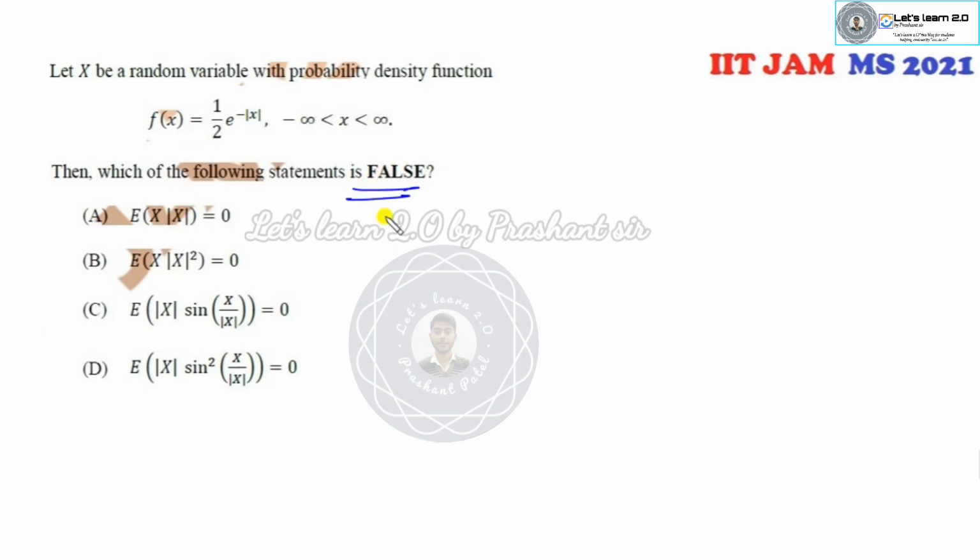Look at this another one. A continuous random variable here. Which of the following statements is false? Okay, this is the double exponential. Fine. And clearly, the domain is here. If you look at the first option, x mod x, how can you solve this? It's minus infinity to plus infinity, x mod x into f of x.